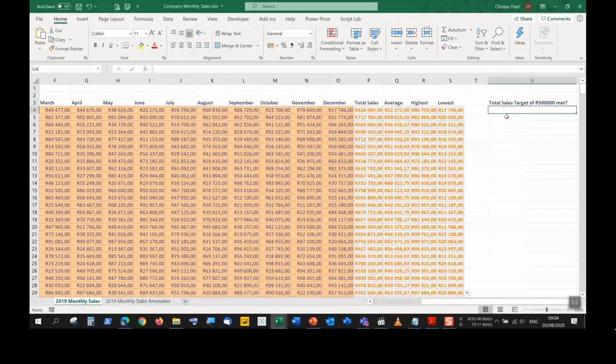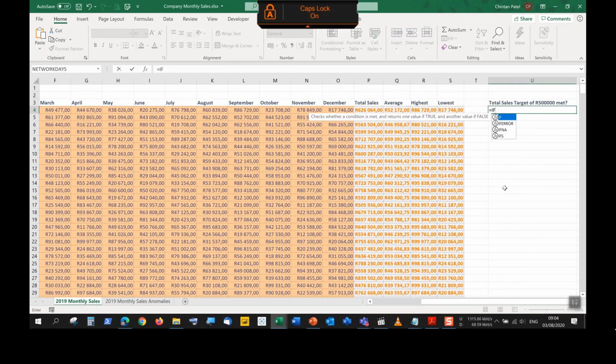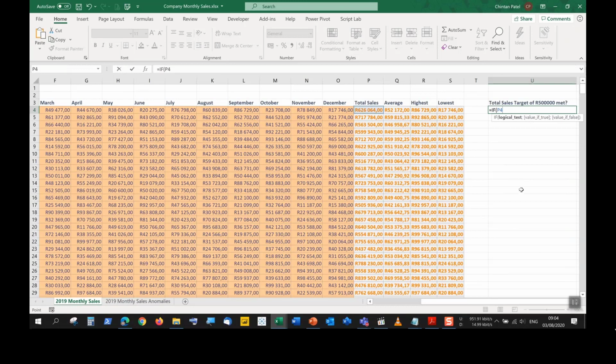So let us try and build this over here. Cell U4, and we start off with equals. We have IF, open brackets, the logical test being take this value of P4 and check if it is greater than 500,000. We don't need to put the rand symbol. We don't need to put commas. We just put the number as it is. We separate it using the comma or the semicolon, depending on what your syntax says.